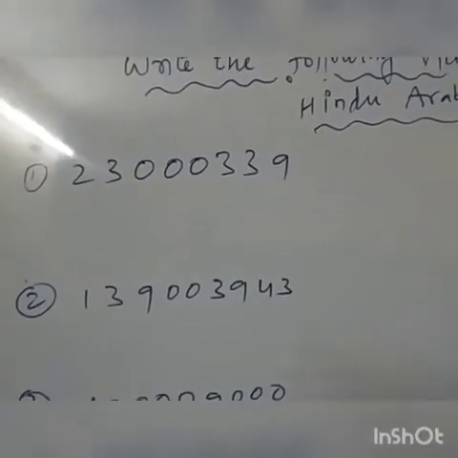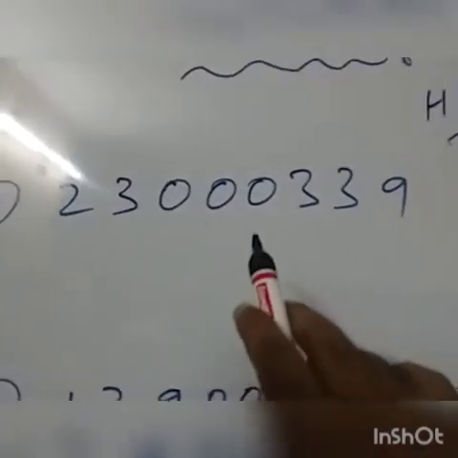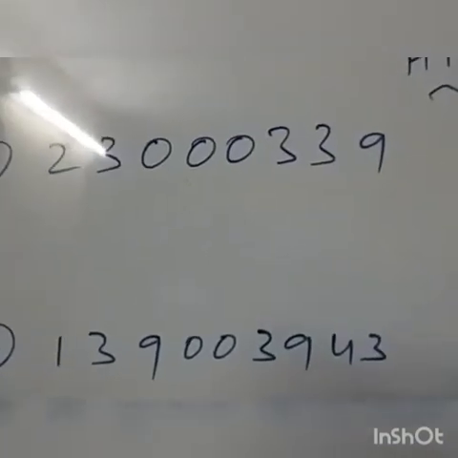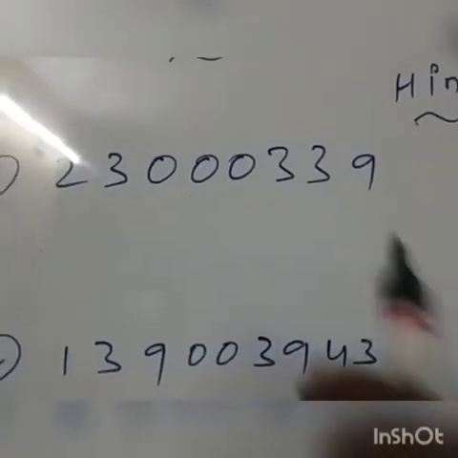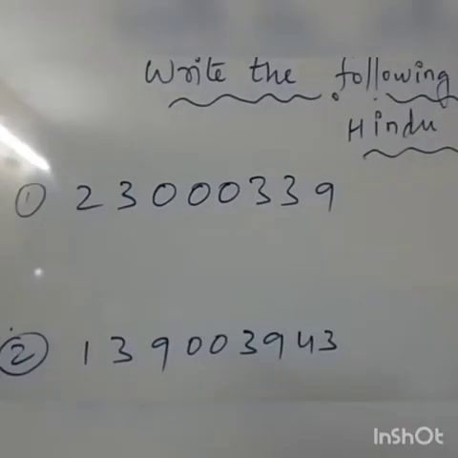Now some more examples like this. 230000339. This is the number. We should write the number name. Mostly, if a number has more zeros, children get a little bit confused. I'll explain how to write this.